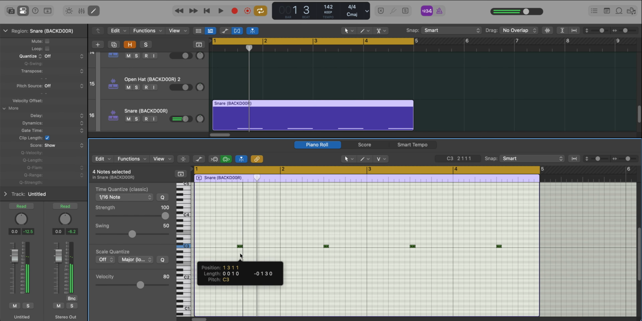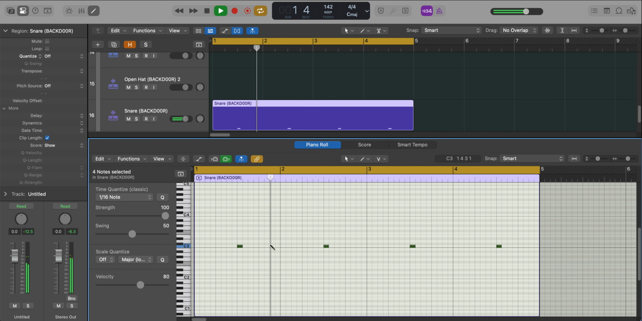And then what we gotta do here is just add a secondary one here. Actually, this one comes out. And this one gets moved to the last beat.